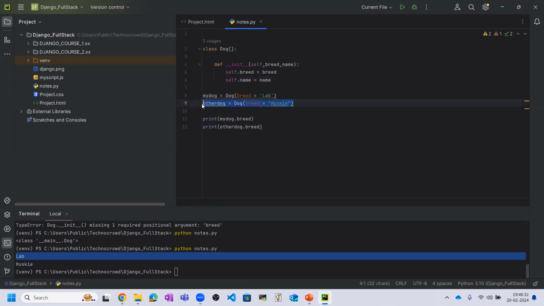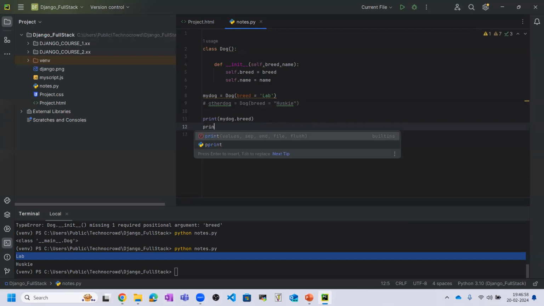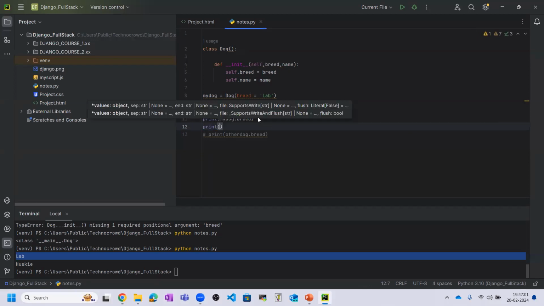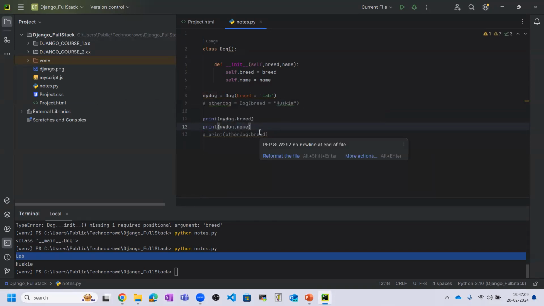Now let me comment this, and here also comment this, and I will show you the name. Okay. So here in my dog we are giving the name, and the argument is this. Okay. So here we need to give the name. So what we can print is the name, and we can print the name by using the dot method.